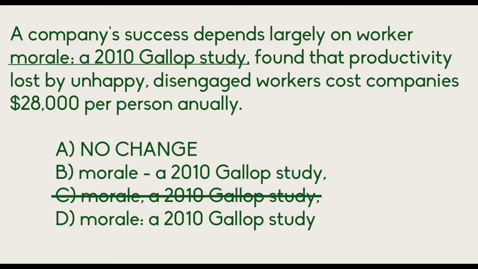And actually, the semicolon would work because we have two sentences either side. And also the dash or the colon could work because then we have a full sentence and then an example that follows it. The key reason why we know which answer to go for is the comma after study. It is a Gallup study that found the productivity lost by unhappy workers and so on. Our subject is the Gallup study, the verb is found, and we cannot ever separate a subject and a verb by just one comma. So any answer choice that has the comma after study is incorrect, and that leaves us with only D as the correct answer.